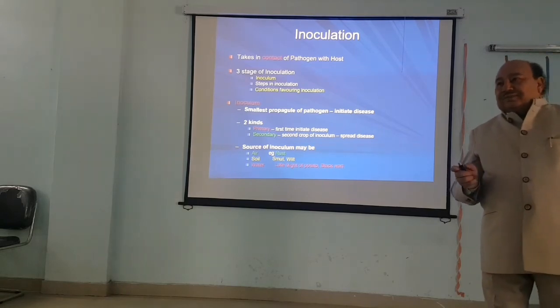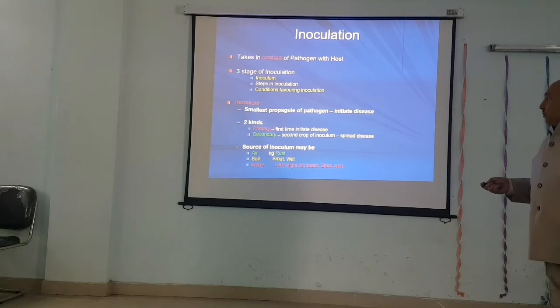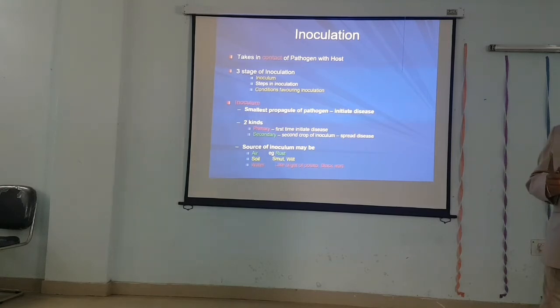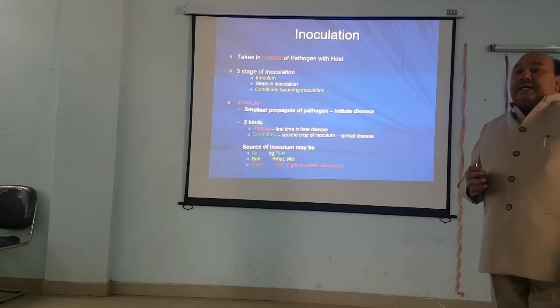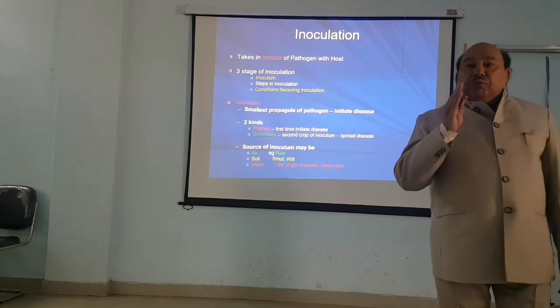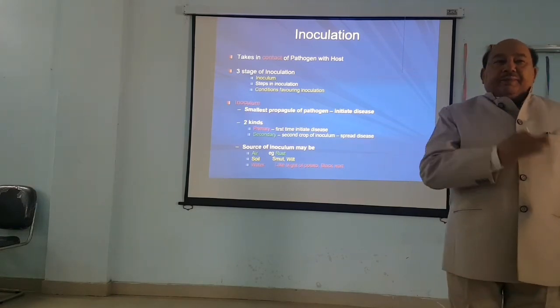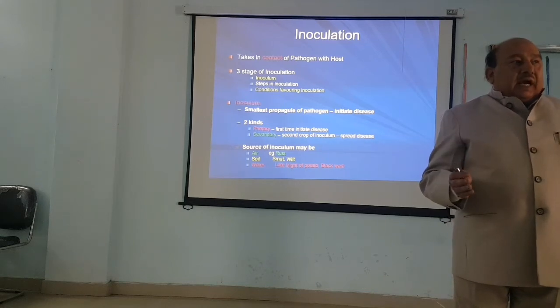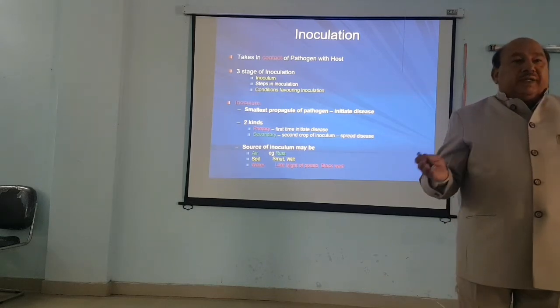So primary inoculum means that which is for the first time responsible to initiate the disease. And the secondary inoculum is the second crop of propagules of the pathogen, which is responsible to spread the disease. So both types of inoculum have a different work to perform. The primary inoculum is to initiate the disease and the secondary inoculum is to spread the disease.